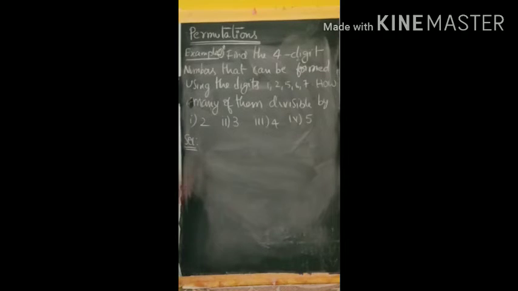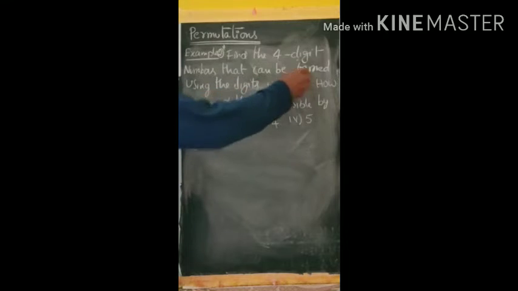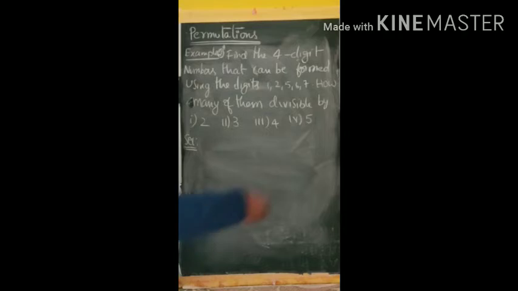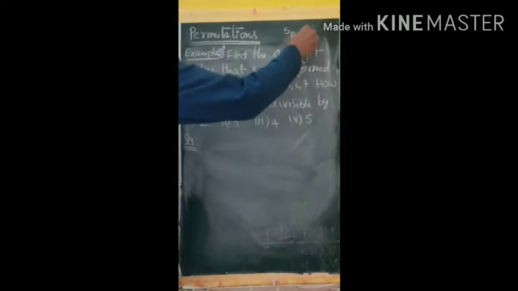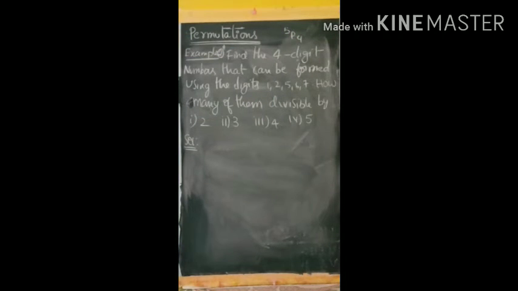So next example, find the 4-digit numbers that can be formed using the digits 1, 2, 5, 6, 7. How many of them are divisible by 2, 3, 4, 5? So first of all, find the number of 4-digit numbers that can be formed using the digits 1, 2, 5, 6, 7. It is possible in 5P4 ways. So in which, how many of them are divisible by 2?